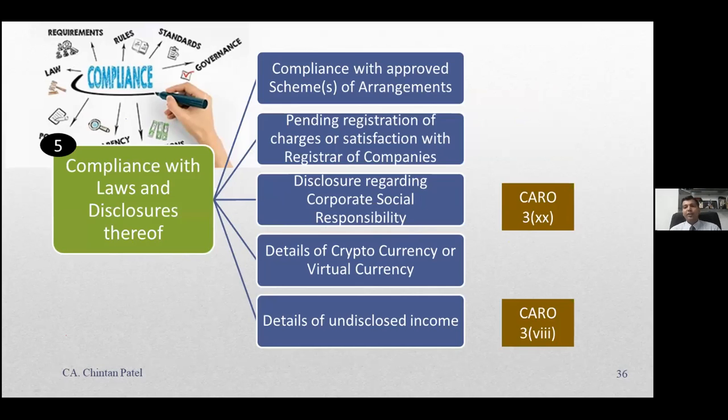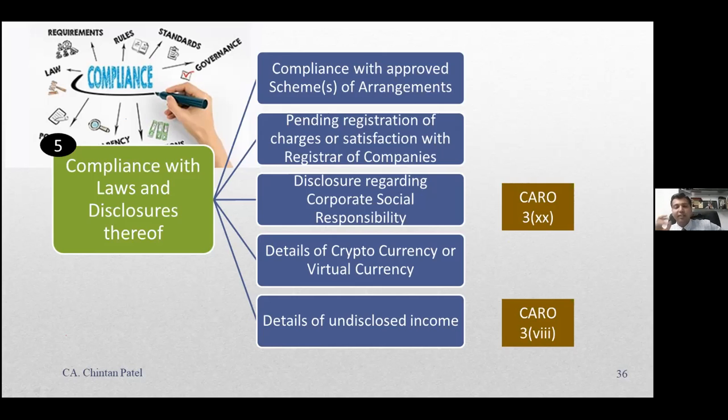Coming to the next point, which is on compliance with laws and regulations and disclosure thereof. Here there are 5 points. First, it says compliance with approved scheme or arrangement. If there is a scheme or arrangement which has been approved, is it compliant or not compliant?